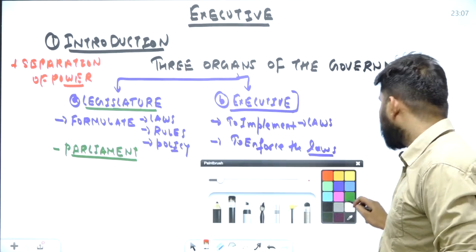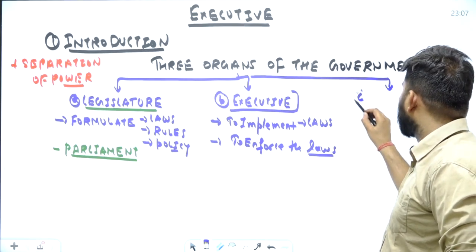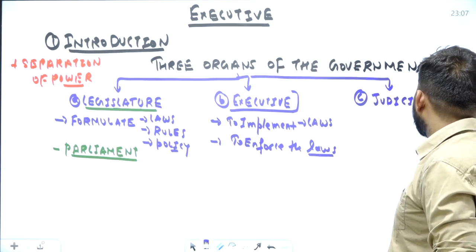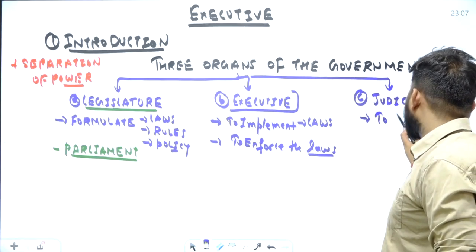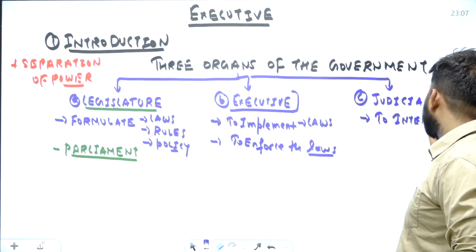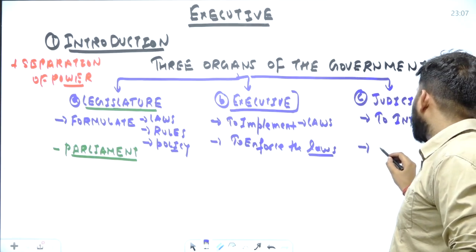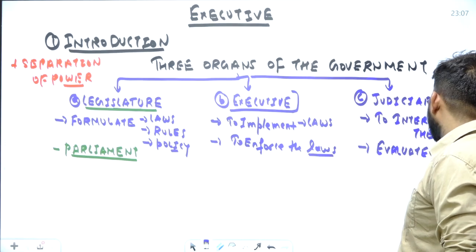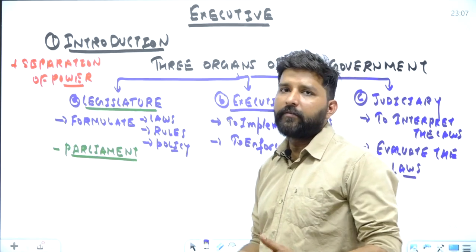Now we come to the third organ of the government. The third organ is the judiciary. Point C, judiciary. Judiciary simply means the organ of the government which has the power to interpret the laws, or we can say, to evaluate the laws. Judiciary has the power to interpret the laws or to evaluate the laws.